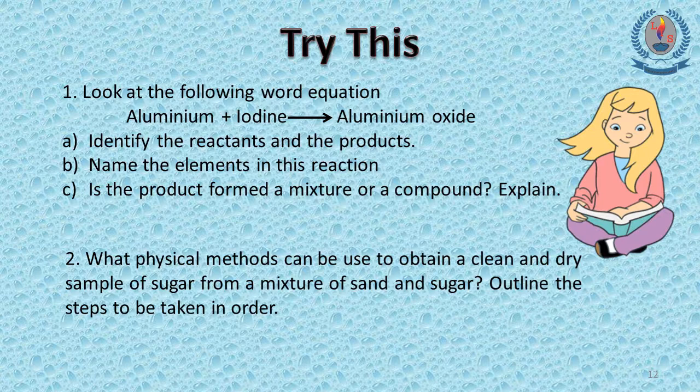For that also you need to give the answer as yes or no, and explain your answer. Number 2. What physical methods can be used to obtain a clean and dry sample of sugar from a mixture of sand and sugar? Outline the steps to be taken in order. Please try these two questions and check your knowledge.